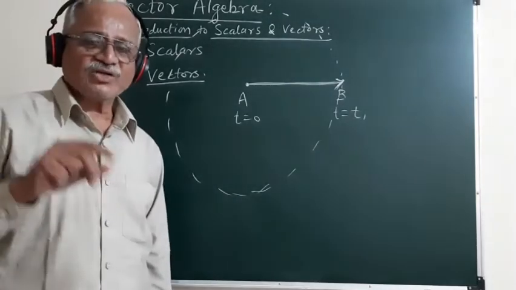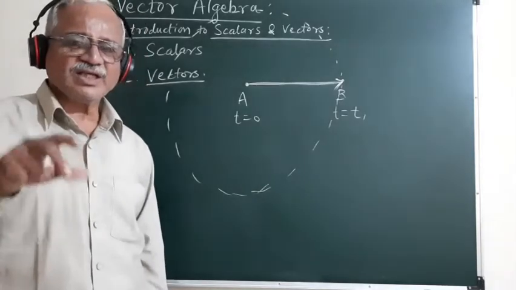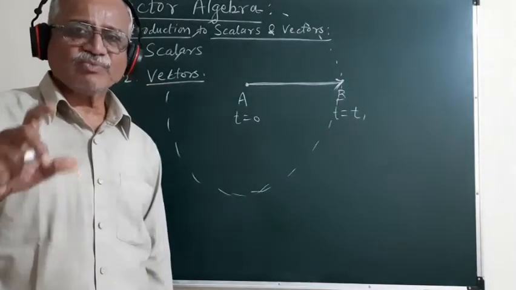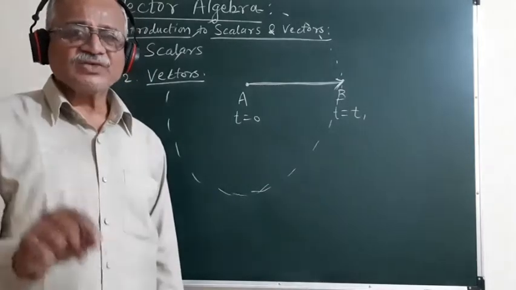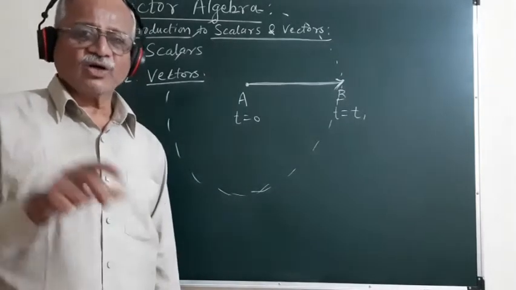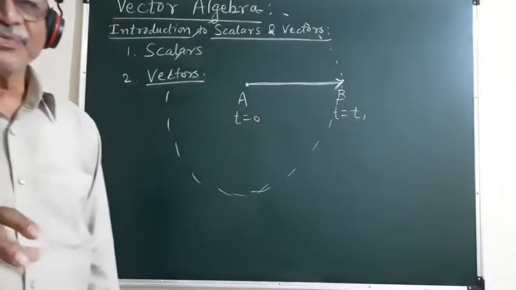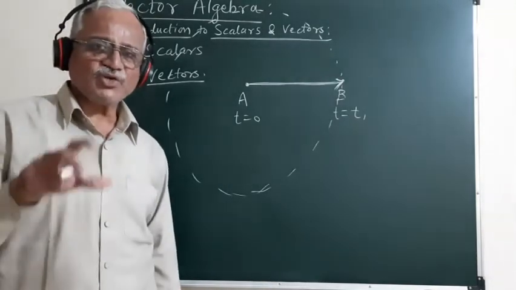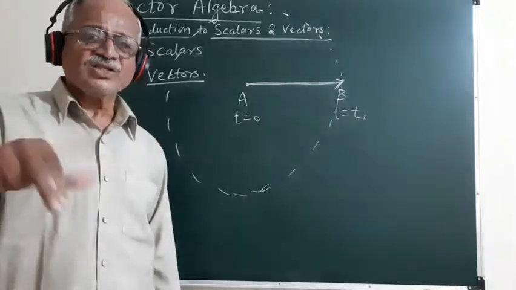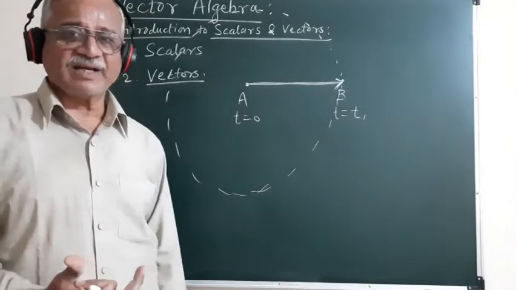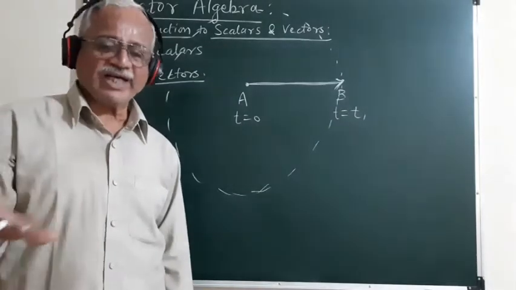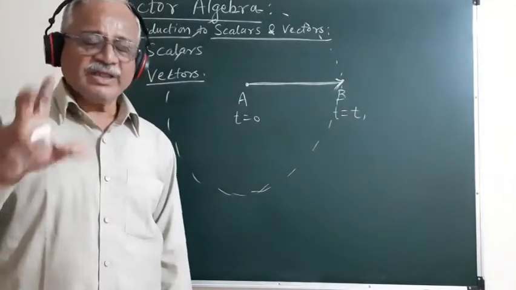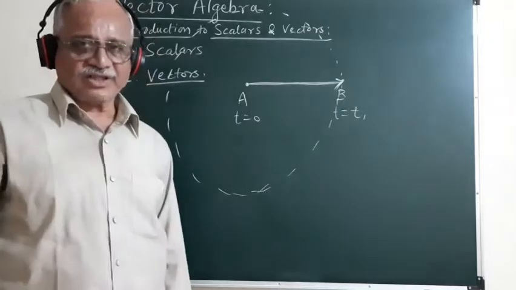The dot product or scalar product is nothing but, if the result of multiplication of the two vectors yields a scalar quantity, it is called a scalar product or dot product. And if the result of multiplication of two vectors results in a vector quantity itself, such a product of two vectors is called a vector product, or it is also called the cross product.